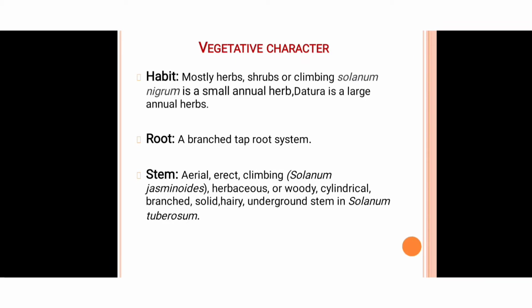Then the stem is aerial, erect, climbing, herbaceous or woody, cylindrical, branched, solid, hairy, and underground stem in Solanum tuberosum. It means the stem is aerial, that is, straight and erect. Some are climbing plants, for example Solanum jasminoides.